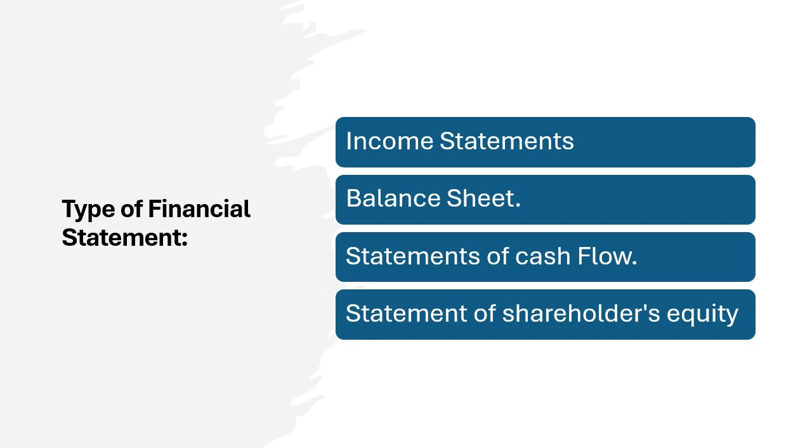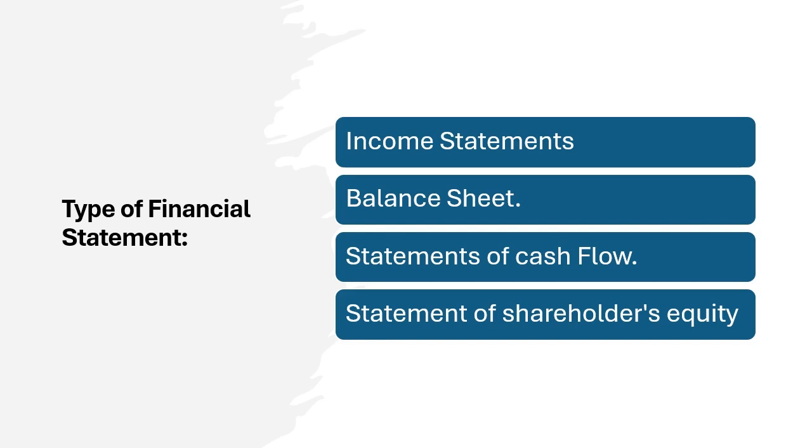Next is a statement of shareholders' equity. This statement outlines changes in the company's equity over time, such as retained earnings, borrowing, stock issuance, or dividends paid. It shows how profits are being reinvested or distributed among the shareholders. For example, a statement showing how the facility's profit were reinvested into the property upgrade or paid out as a dividend to the shareholders. Each type of financial statement plays a vital role in facility management.